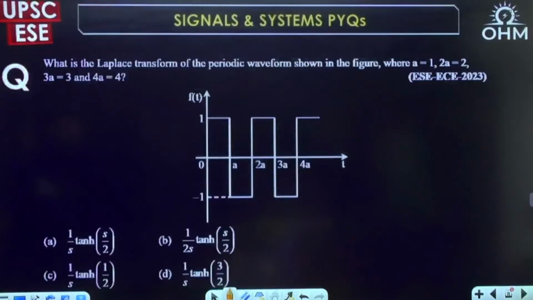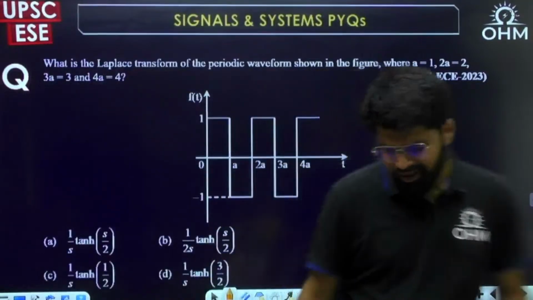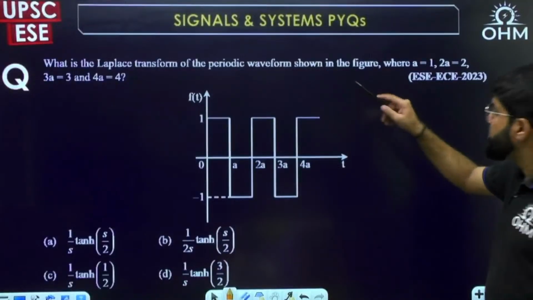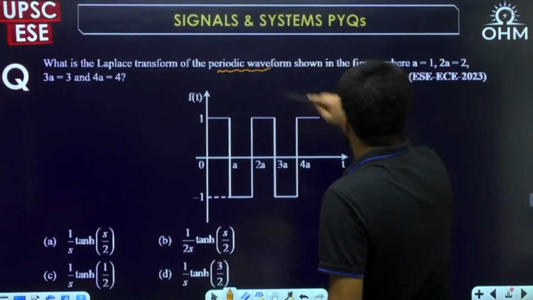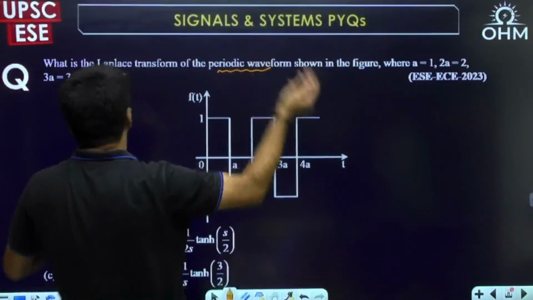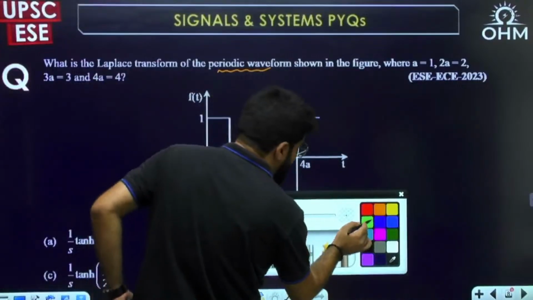This was 2018. 2023 Engineering Services ESE. This is a good question, decent, better than the previous one, I will say. What is the Laplace transform of the periodic waveform shown in the figure where A is 1? Of course, if A is 1, 2A is 2, 3A is 3, 4A is 4, that we already know. But what is important is what is there in the 1 period.